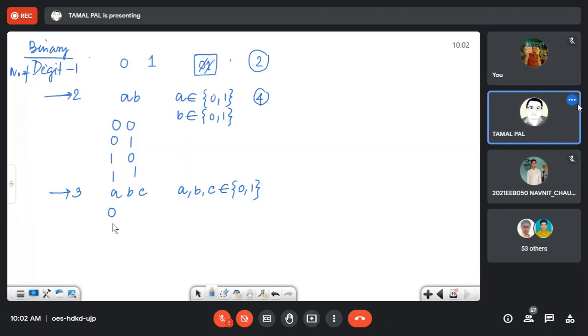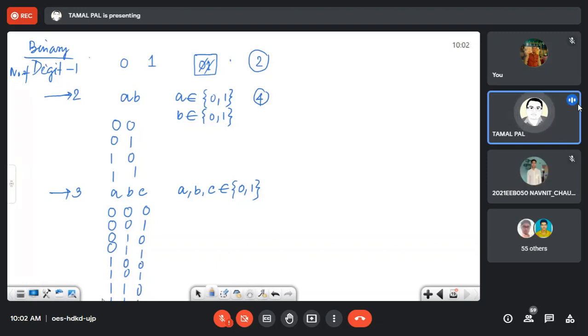Let me check. I have to write it this way. Half of 8 is 4, so 4 zeros and 4 ones. Next, half of 4 is 2: 0 0 1 1. Then half of 2 is 1: 0 1 0 1 0 1 0 1. So these are the 8.